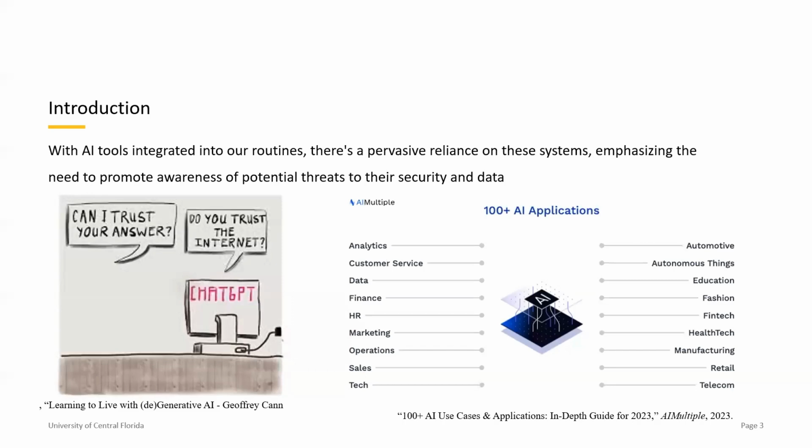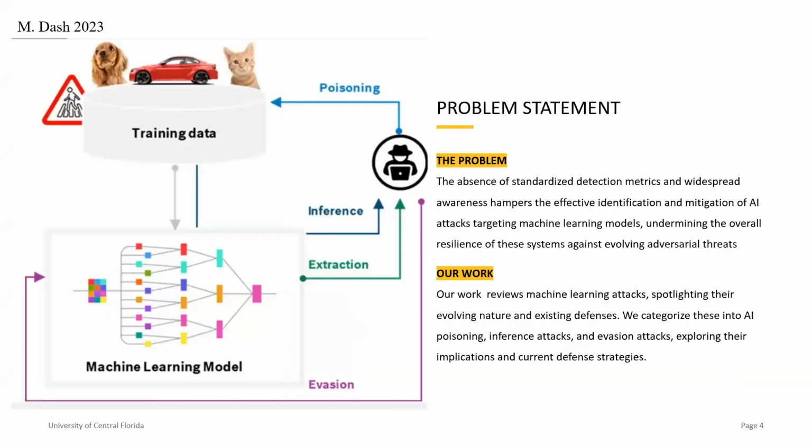So a little background, AI tools are becoming more integrated into our daily routines. There's a pervasive reliance on these systems, which emphasizes the need to promote awareness of potential threats. And the public is already viewing a lot of these models as truth, which gives incentive for attackers to exploit them with malicious intent. One of the issues right now is an underwhelming awareness of security threats amongst machine learning and AI professionals, as well as a lack of standardized metrics to identify these attacks. So this hinders the effective identification and mitigation of these AI threats.